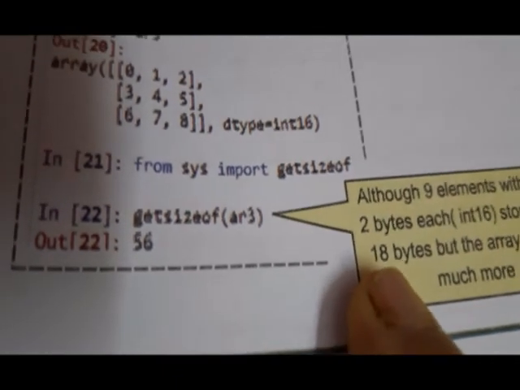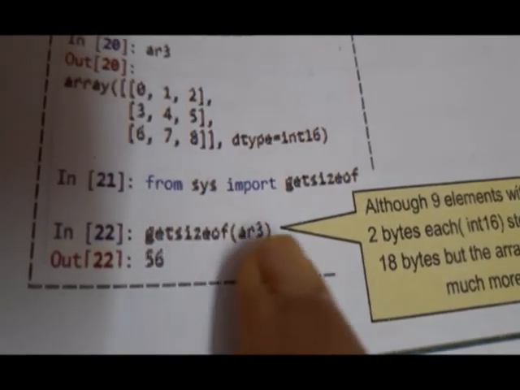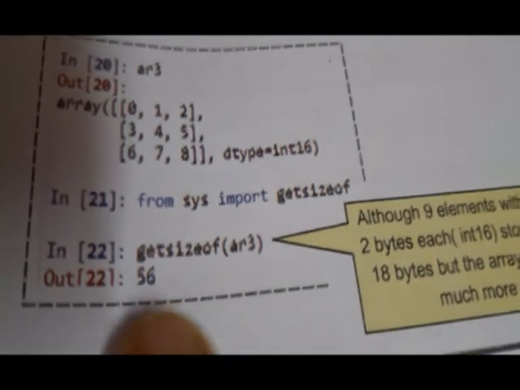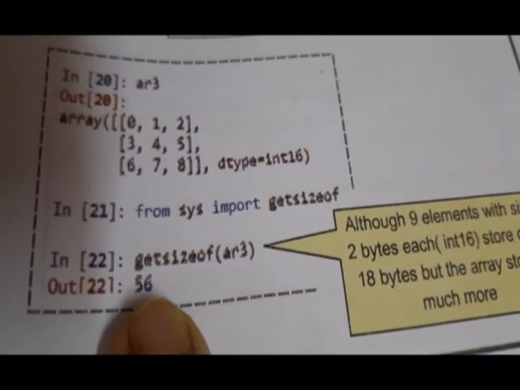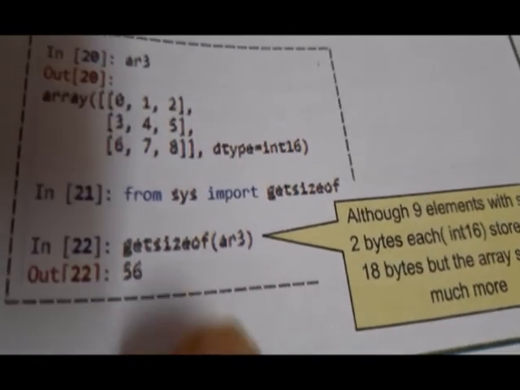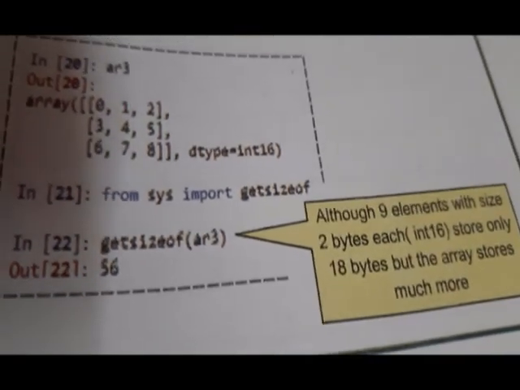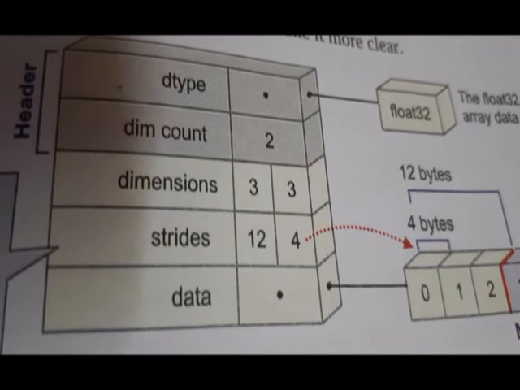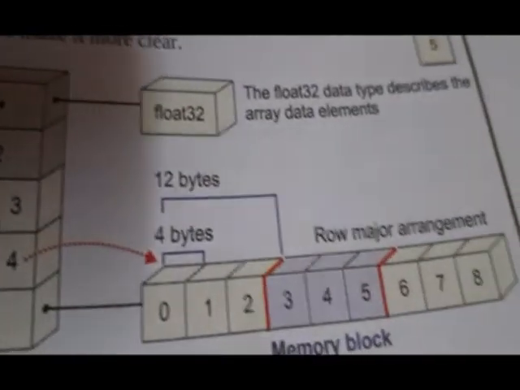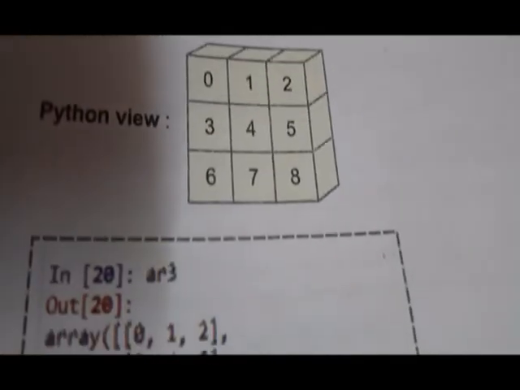But when the getsizeof function is used for this AR3, it takes 56 bytes, means so much extra space is needed to store all this information which I have previously explained to you. Okay, so this is about the memory storage.